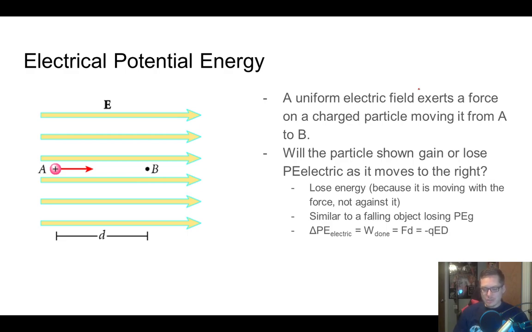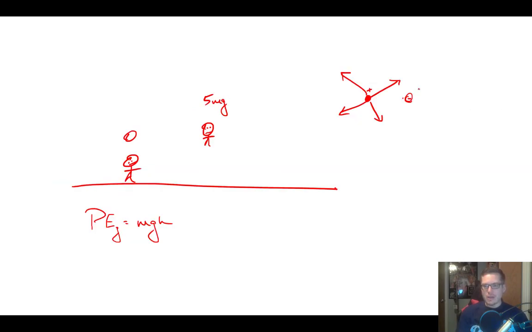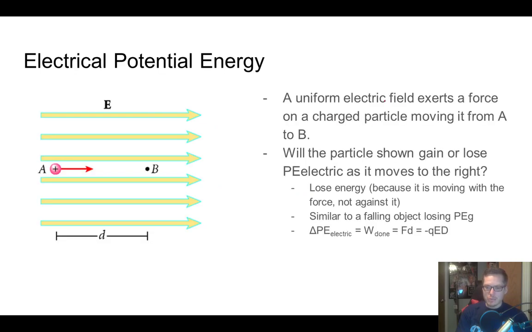Whereas electrical potential energy, in the example we just talked about, where this charge was negatively charged versus a positive charge, would be a totally different sign. It would be in a different direction if both of them were positive charges, as opposed to being oppositely charged, so they wouldn't necessarily act in the same way.